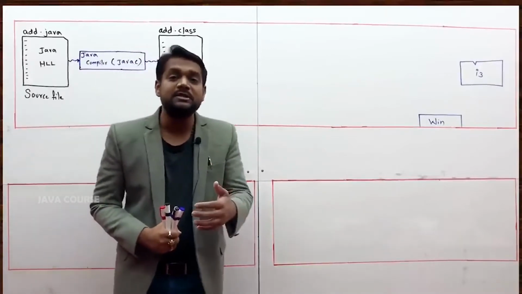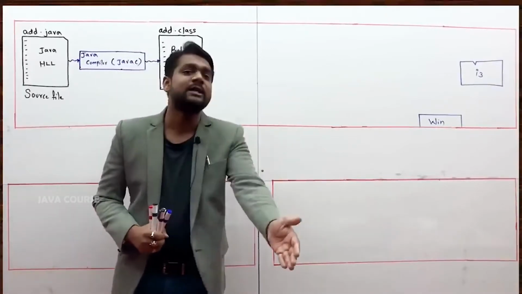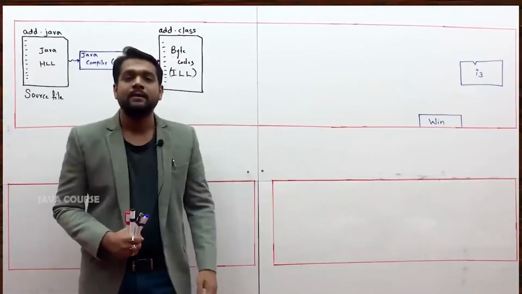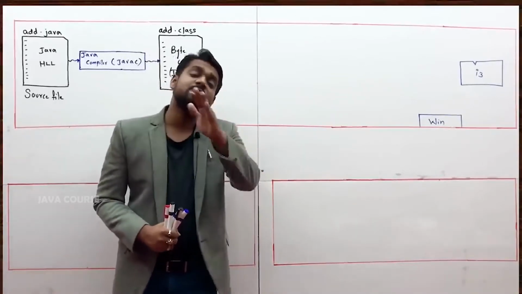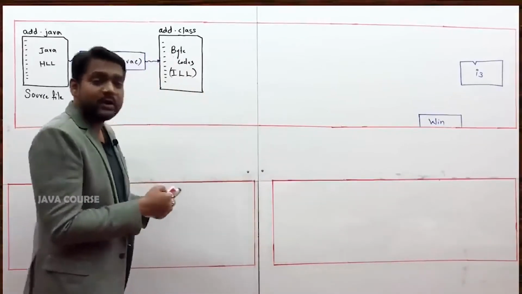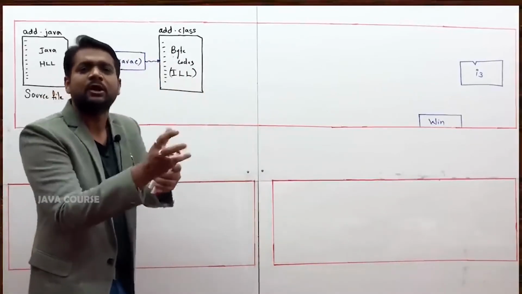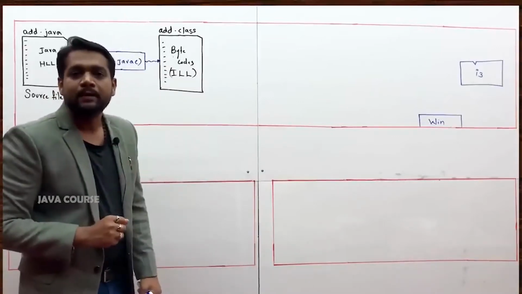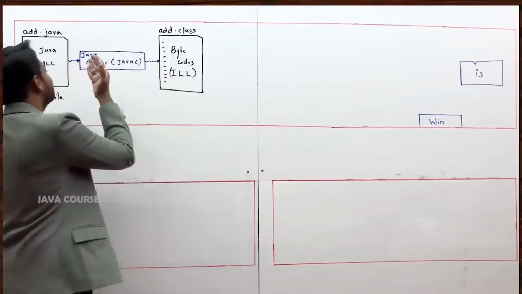Today the main concept is explaining what platform dependency and independency is. That much only I would explain. Your concentration also should be only on that part. But meanwhile, in the process, I am introducing you to a few terminologies, a few things about Java. What is the first thing? This only is the first thing.